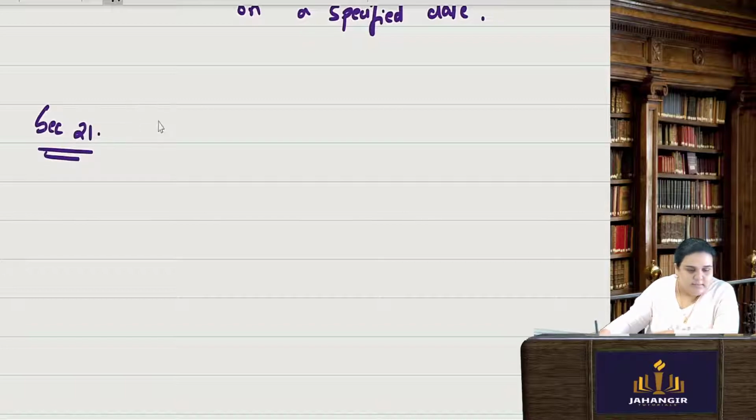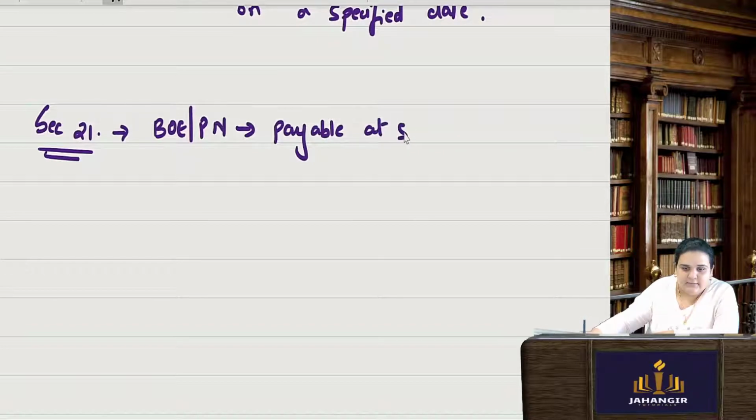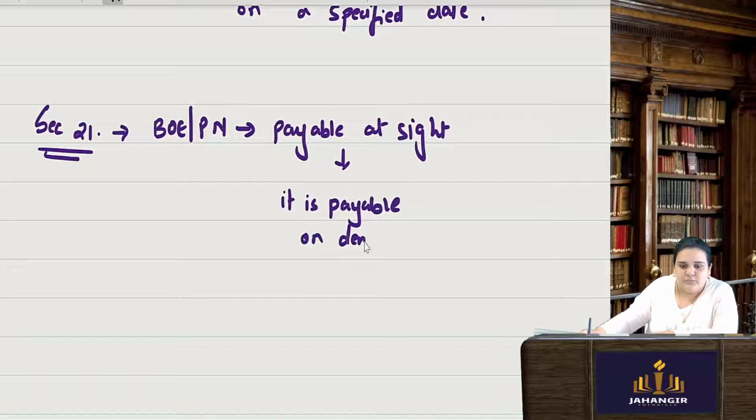Say a bill of exchange or a promissory note payable at sight. These are the words they have used. At sight means it is payable on demand. At sight, once you see, you have to make the payment. At sight or at presentment, these are the words.